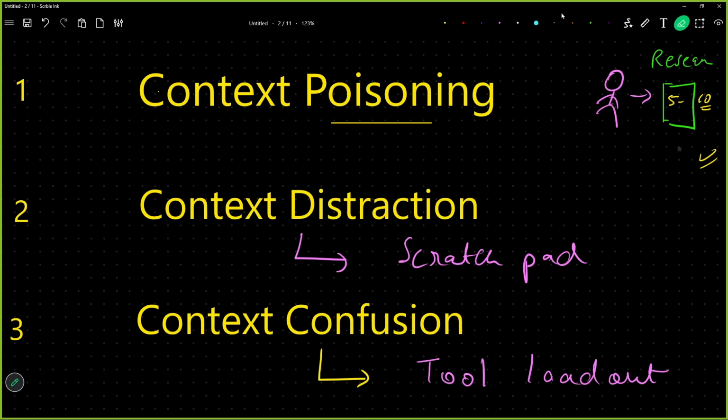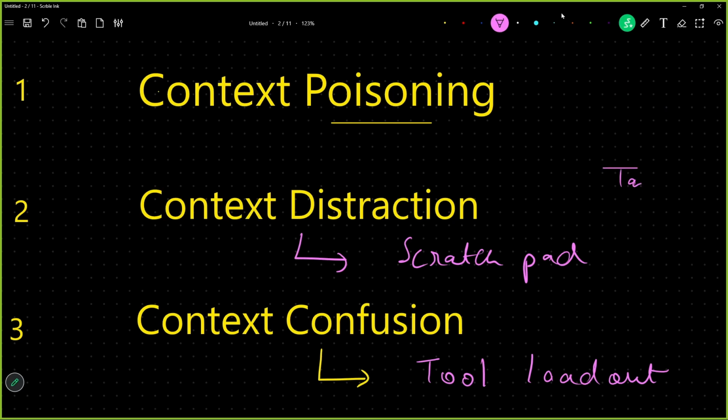And coding agents are an amazing example of using scratch pads. If you have ever used Claude Code, it lists down your tasks on a scratch pad. Whenever you give your coding agent a big task, they will break it down into smaller subtasks, and they will have a tick box over there.